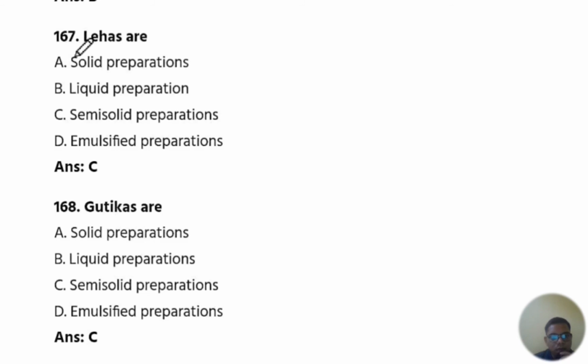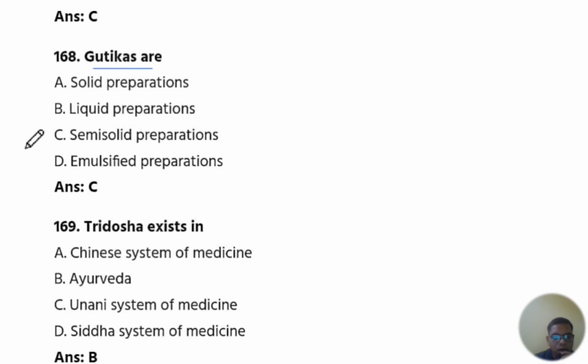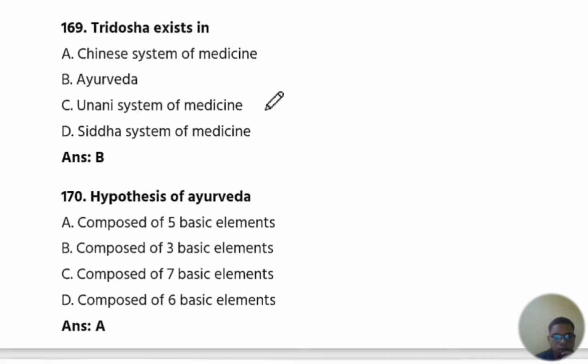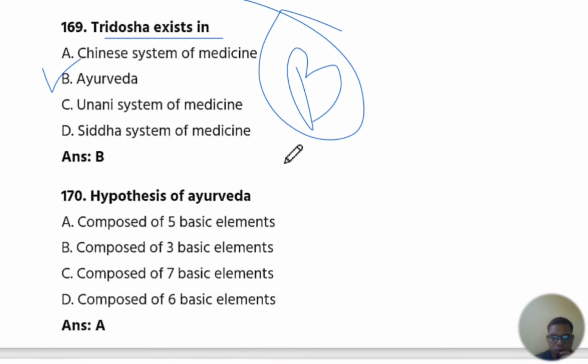Then next is Lehas are semi-solid preparation. Lehas are a semi-solid preparation. Okay. Next is Kutikas are semi-solid preparation. Next question number is 169 question number. Tridosha exist in Ayurveda. Tridosha exist in which system? In Ayurveda. The answer is B. Okay. Next is